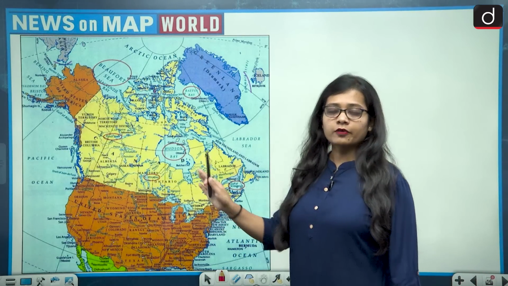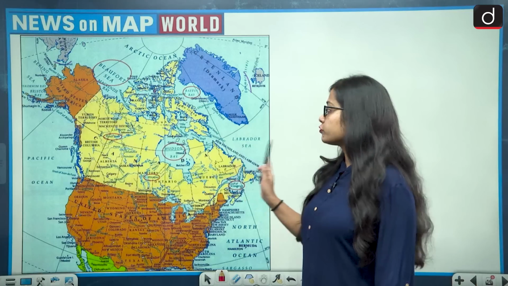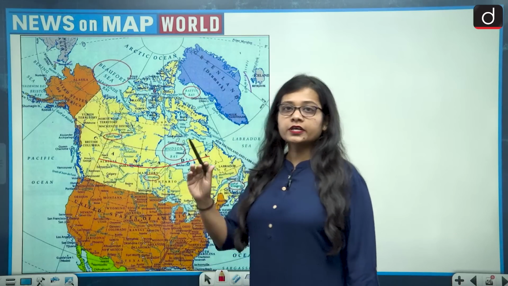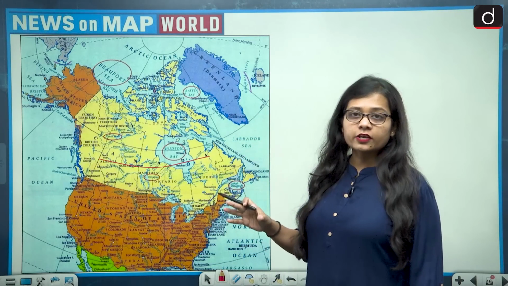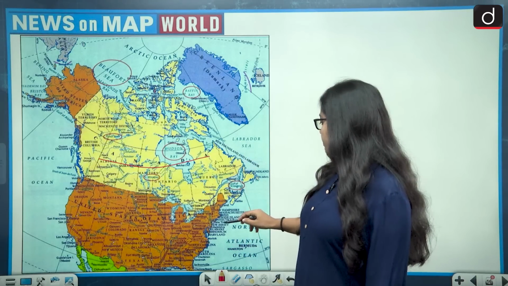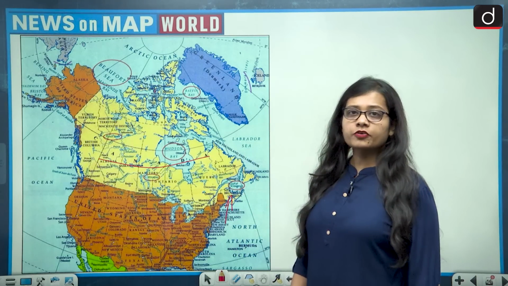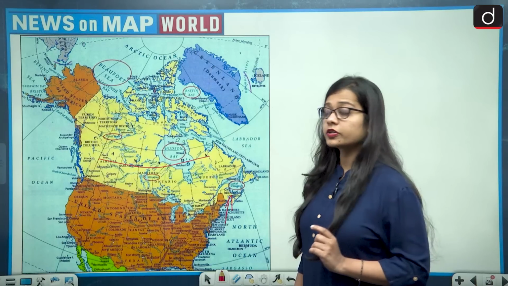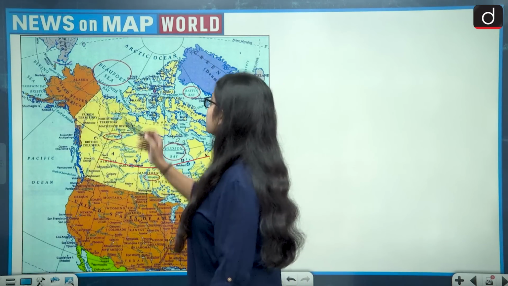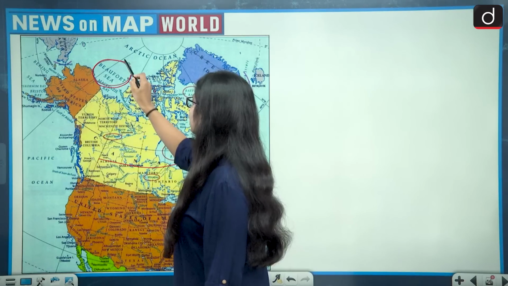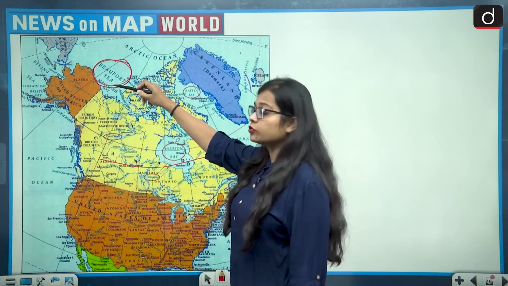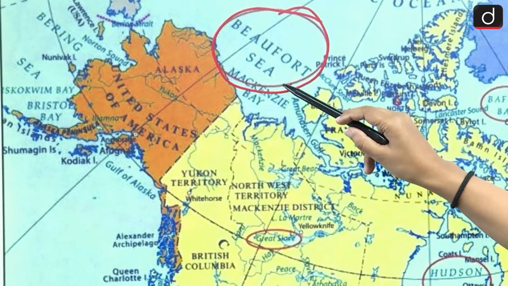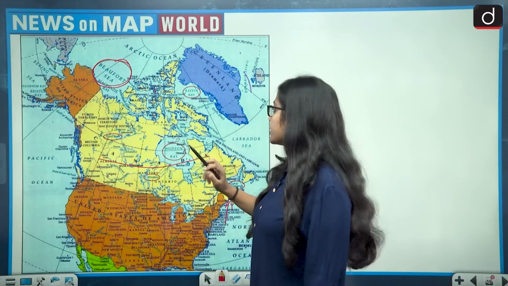Look at this map. I will also show you a detailed map. So first of all, this map we are able to see. So this is Canada. Canada lies in the North American continent and it is up above the United States of America. So now let's talk about Canada's water bodies. Canada has a lot of water bodies. First of all, let's begin with Beaufort Sea. This is Beaufort Sea, and Beaufort Sea lies to the north of Canada, and we can very easily say that it is within the territorial waters of Canada.